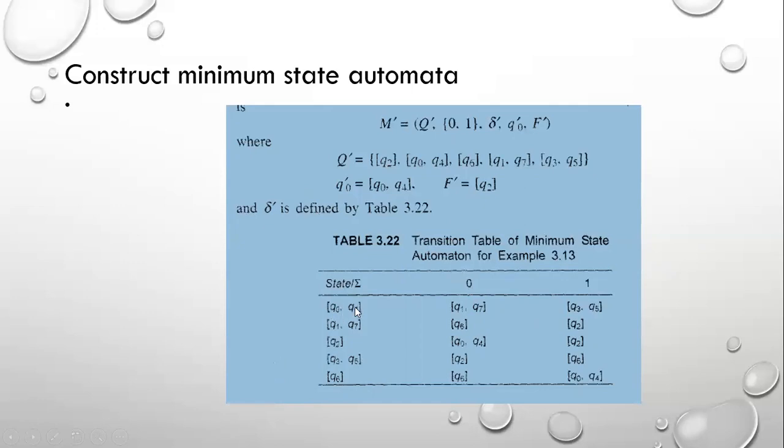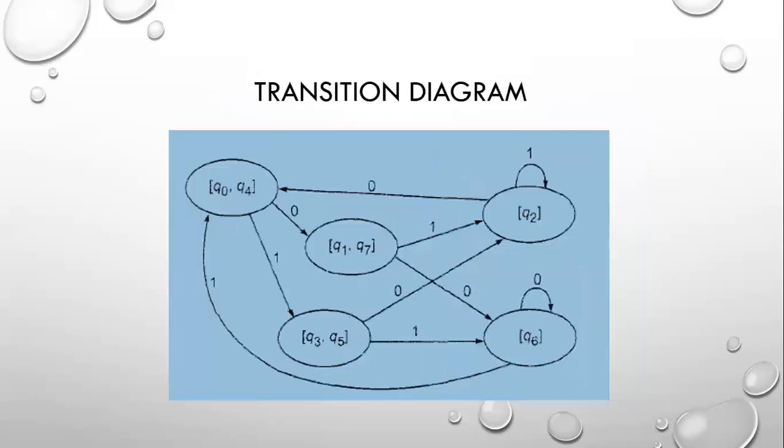So Q0 and Q4. Now how to check? On 0, Q0 reaches Q1, and on 0, Q4 reaches Q7. On 1, Q0 reaches Q3, and on 1, Q4 reaches Q5. In this fashion, we have to construct a transition table. After constructing a transition table, then make it a transition diagram.